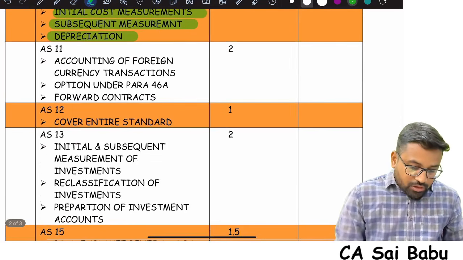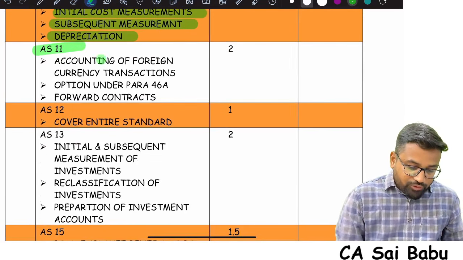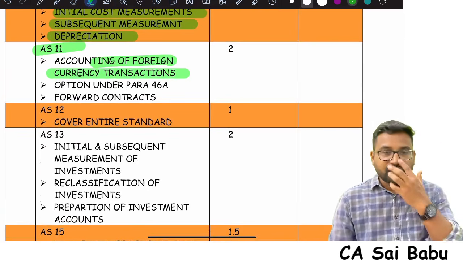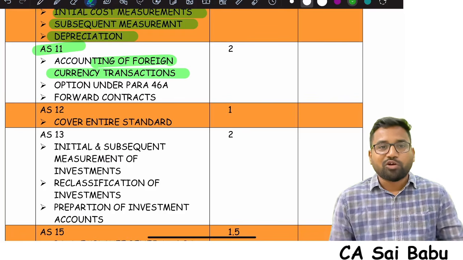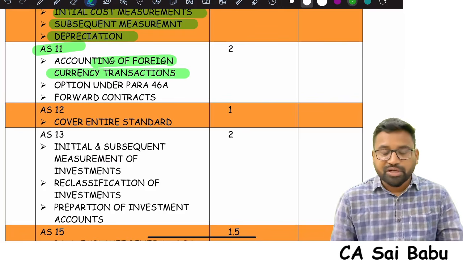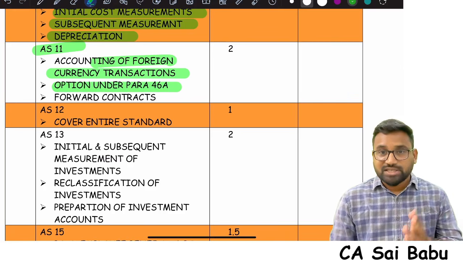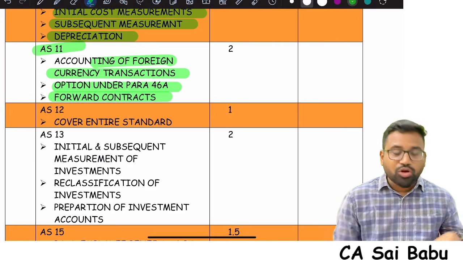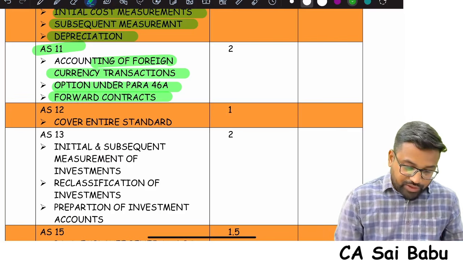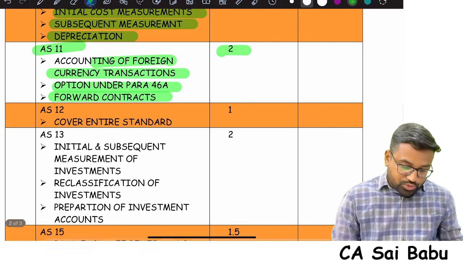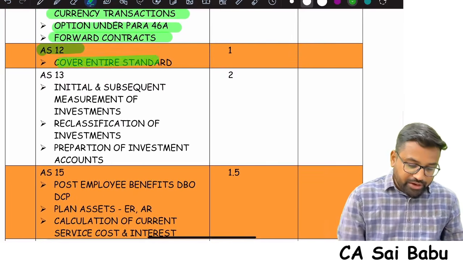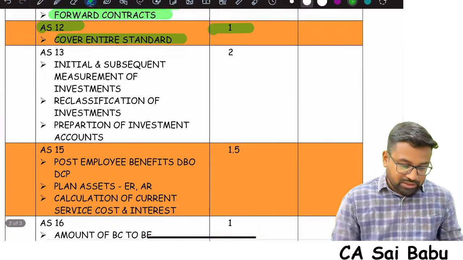Okay, coming to AS11, sir, foreign currency transactions. Whenever an Indian company or Indian enterprise enters any foreign currency transactions, what will be the accounting treatment? And also focus on any option provided under para 46A. So very, very important. Forward contracts also, please try to solve it. So look at the topic, 2 hours. And AS12, government grants, try to cover the entire standard, very simple.